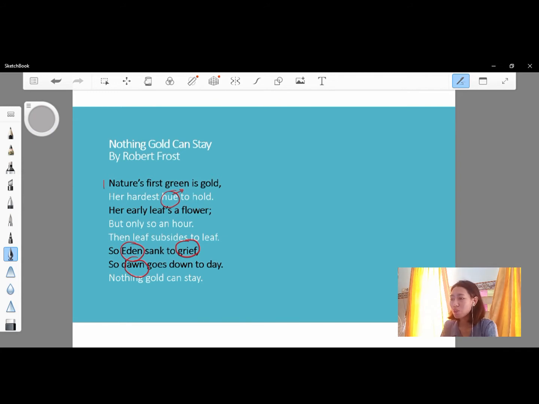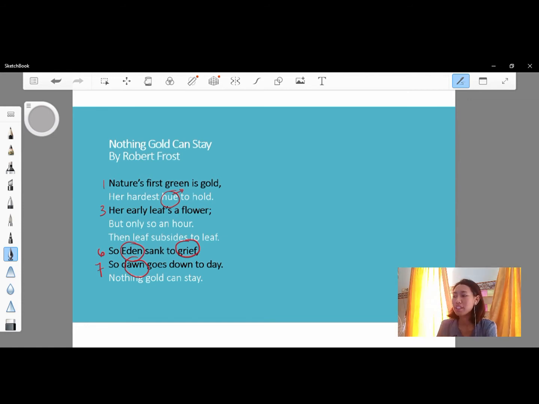Okay, here we go. Let us analyze which lines use paradox. I already marked 4 lines: the first, the third, the sixth, and last is the seventh. Why do I say these 4 lines use paradox?